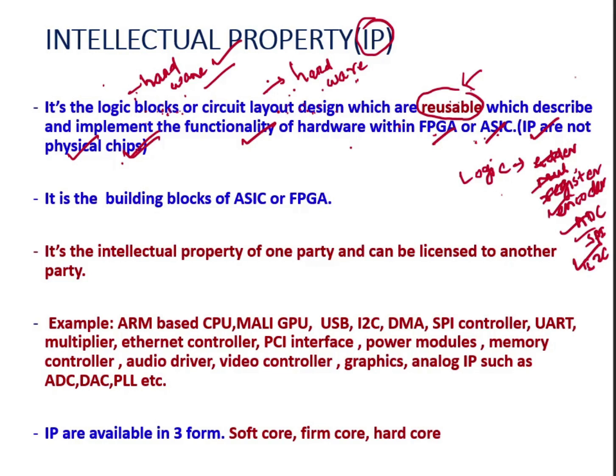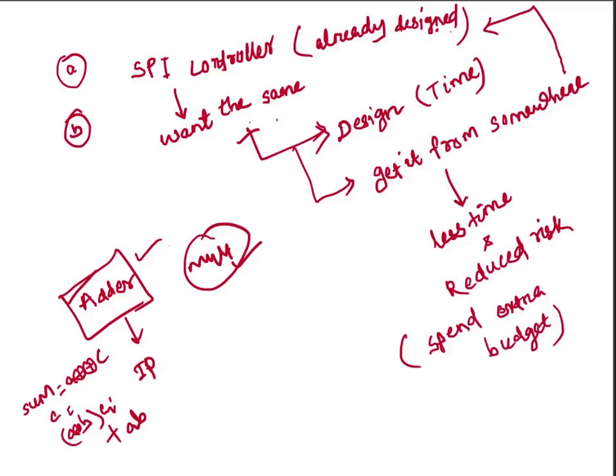And what does this reusable concept mean? Reusability is, let's say you want to design an SPI controller, okay? So you need an SPI controller for your design. What can you do? You either design it on your own, or you get it from somewhere. Let's say this SPI controller has already been designed by someone.